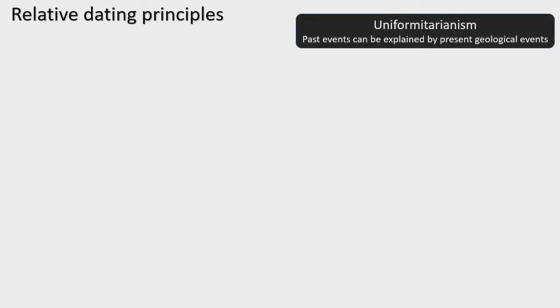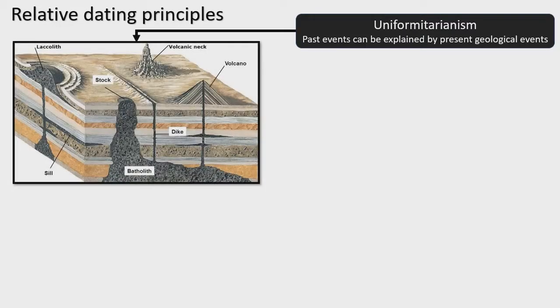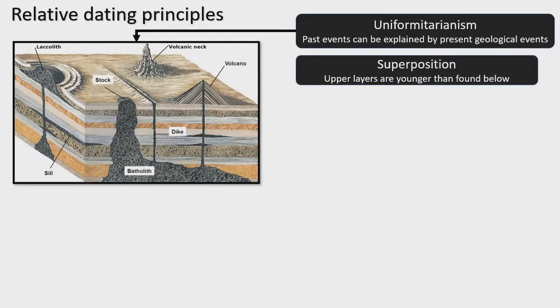Relative dating principles. Basically, relative dating is not a kind of absolute dating that utilizes tree rings or radioisotopes, but rather works through the different theories and principles developed over time. For example, the principle of uniformitarianism tells us that past events can be explained by the actual geological events that happen today. Then there is superposition.